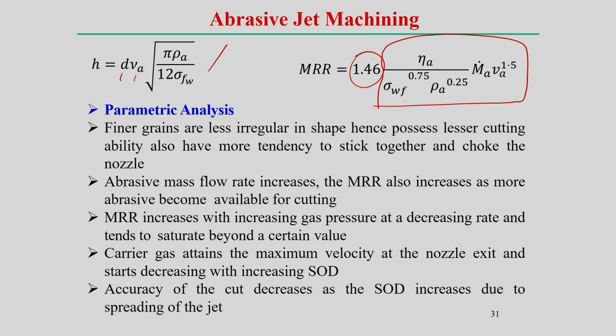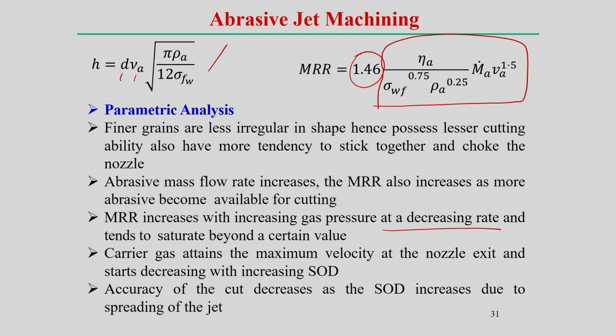Material removal rate can also increase if we increase the gas pressure, but the rate of increase decreases and tends to saturate beyond a certain value. So we can increase the gas pressure up to a certain extent to increase the material removal rate.